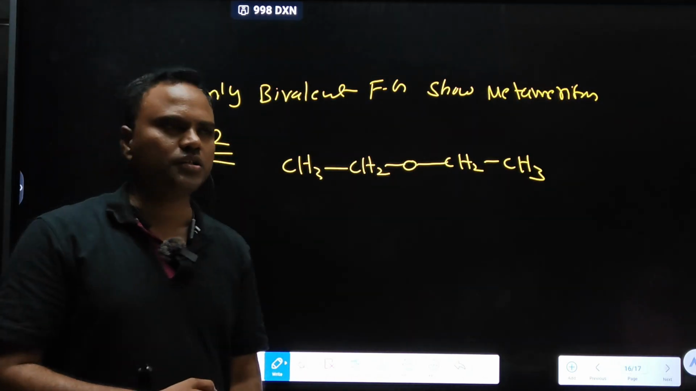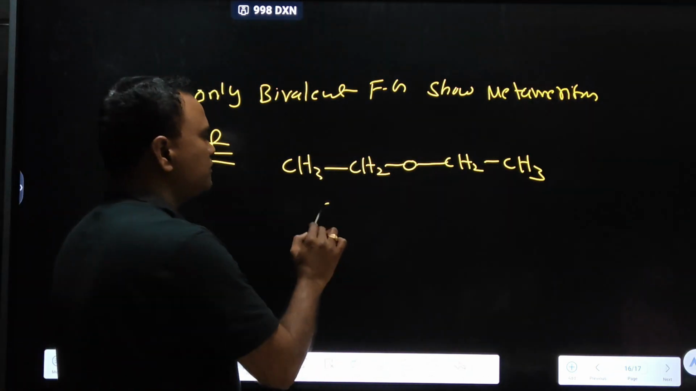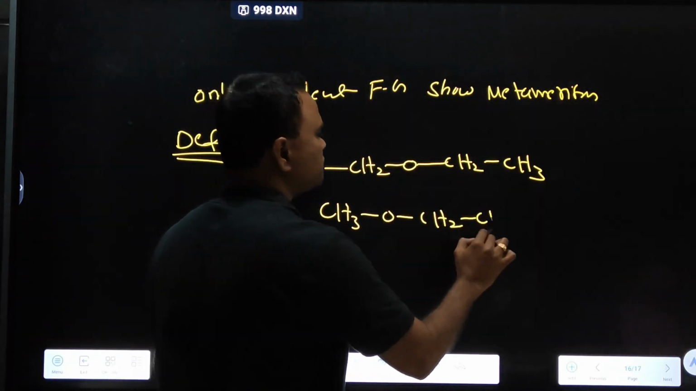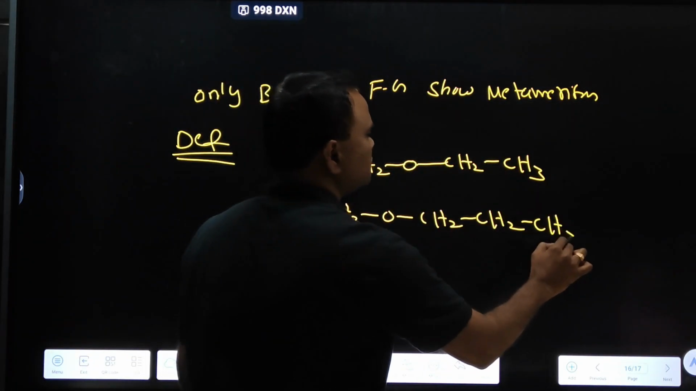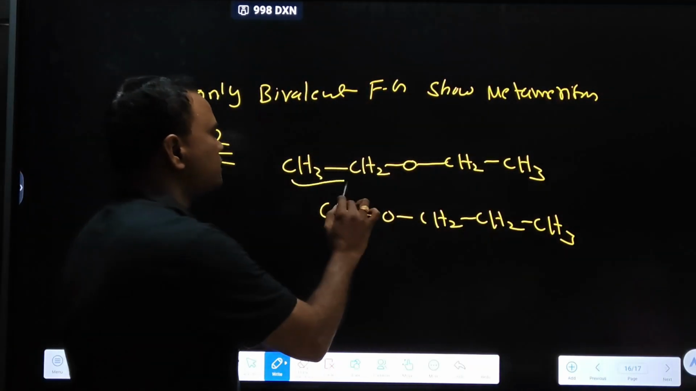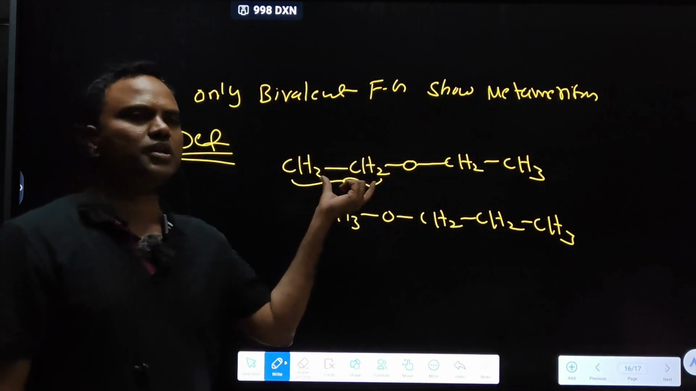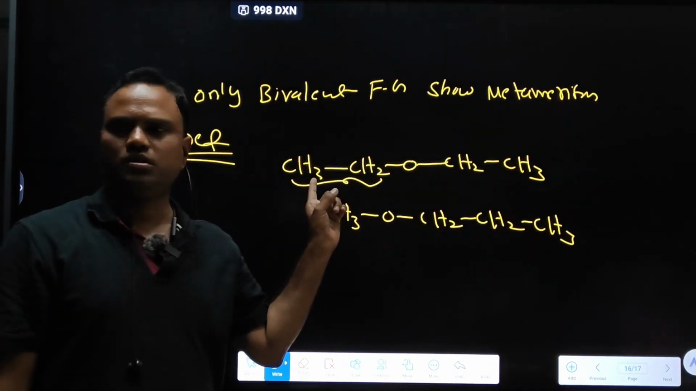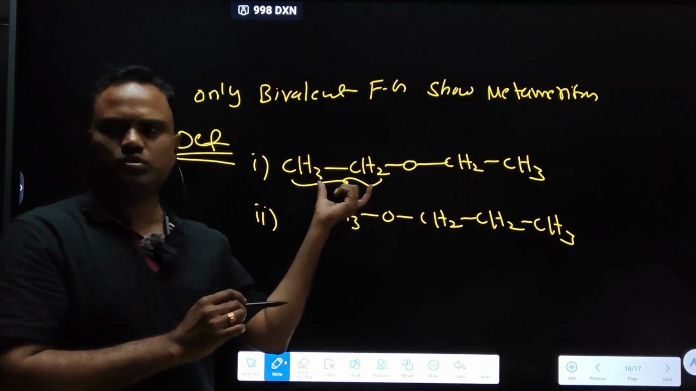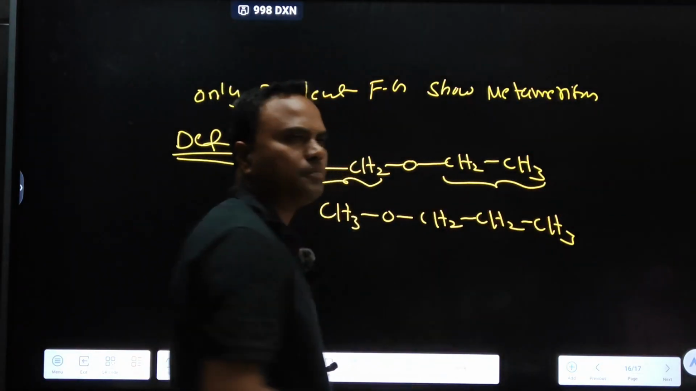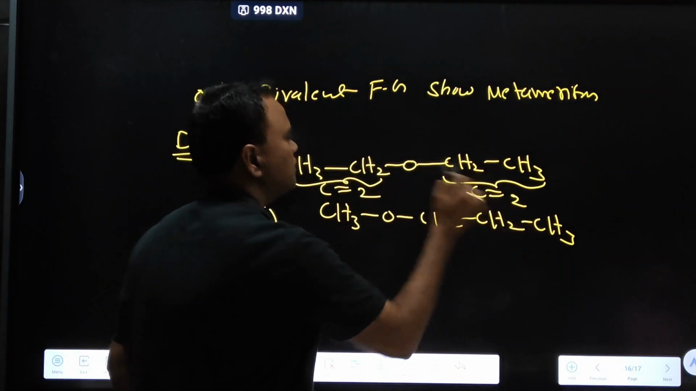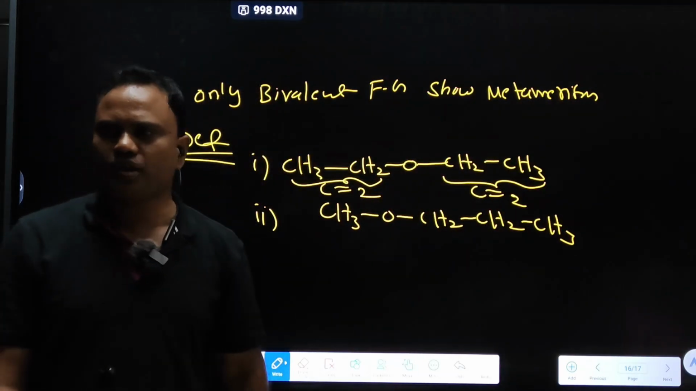Its name is diethyl ether. Methyl propyl ether. Now see the definition. First of all, check left side how many carbon atoms are present. In the first structure, left side how many carbons are present? Two. Right side how many carbons are present? Two. Left side, right side, same number of carbons are present.